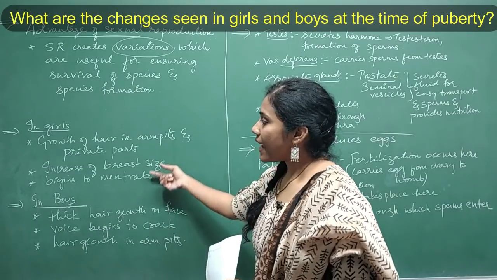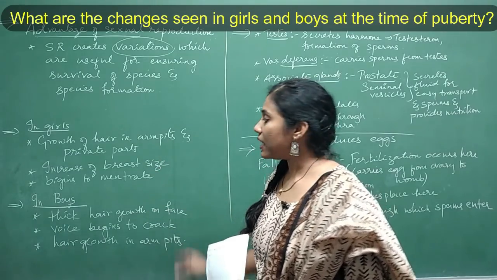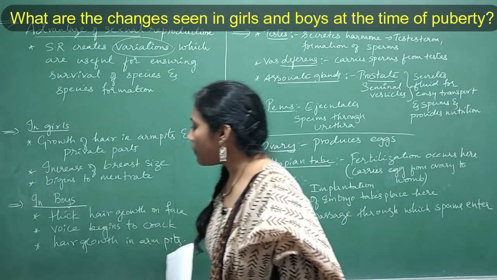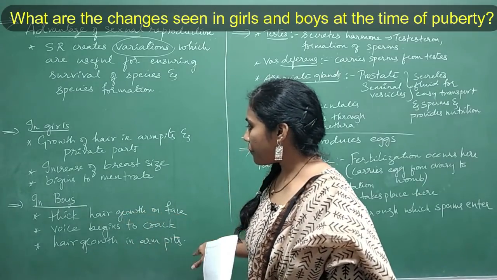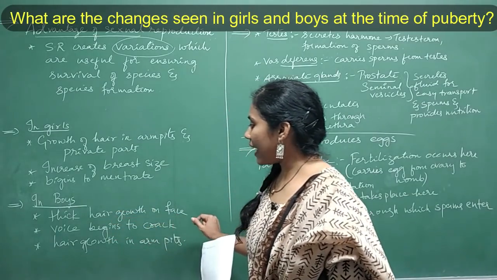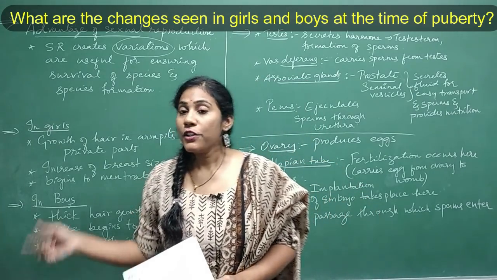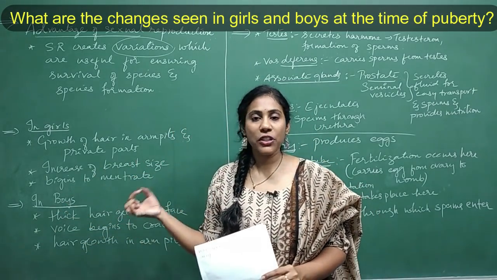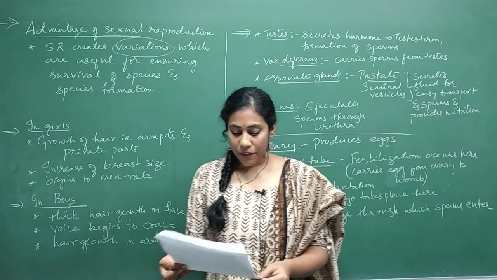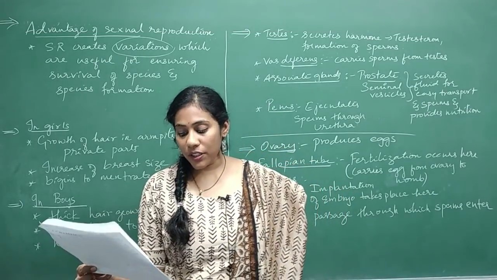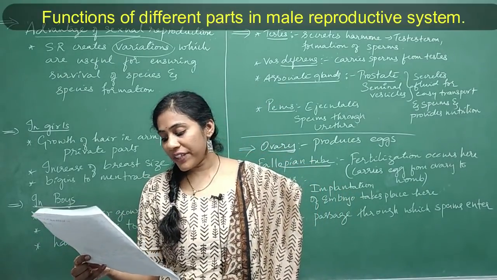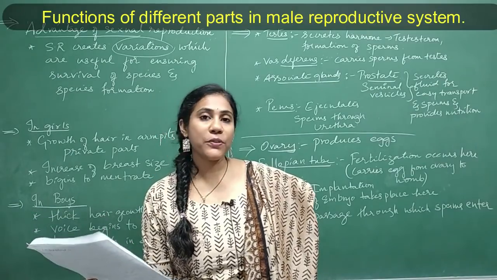Okay. So these are the changes observed in girls. And now the changes in the boys: thick hair growth on face, voice begins to crack, hair growth in armpits and private parts. Okay, so these are the changes you can mention. Very simple, right? Fine. And the next question, functions of different parts in male reproductive system.